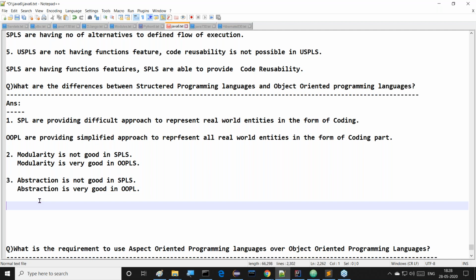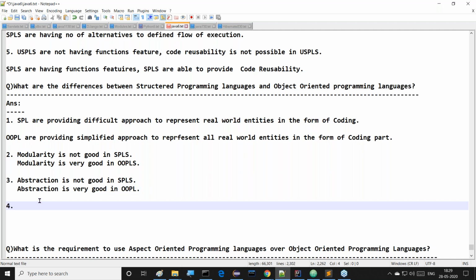So what is the meaning of abstraction? The process of hiding the content is nothing but abstraction. Authentication is different. Why are you relating that concept to abstraction? That is totally different. Leave it anyway. So the abstraction level is not good in structured programming languages, whereas it is very good in object-oriented programming languages. This is one point.